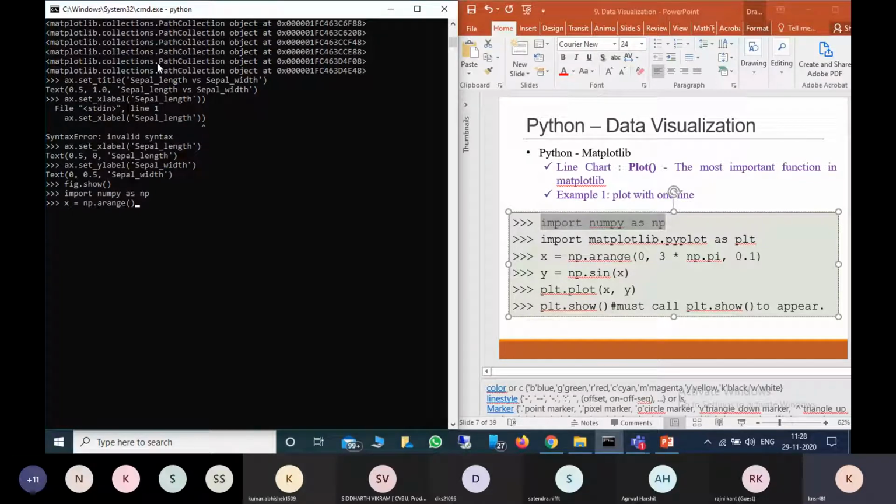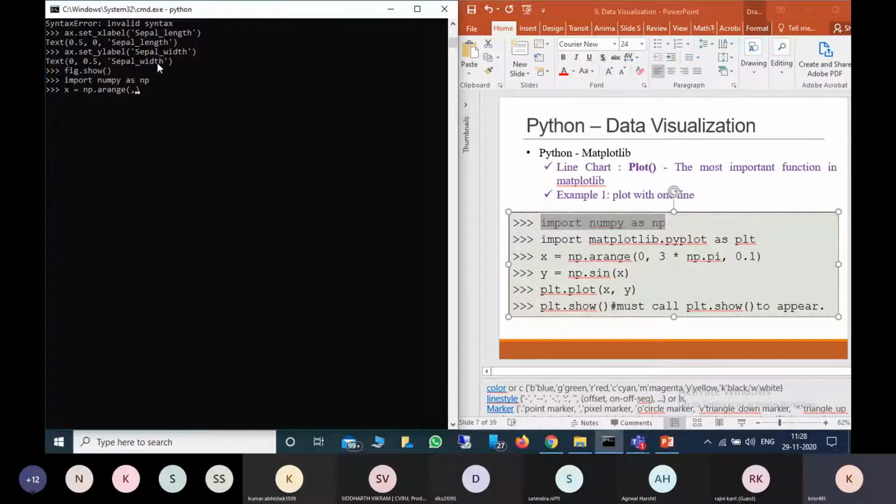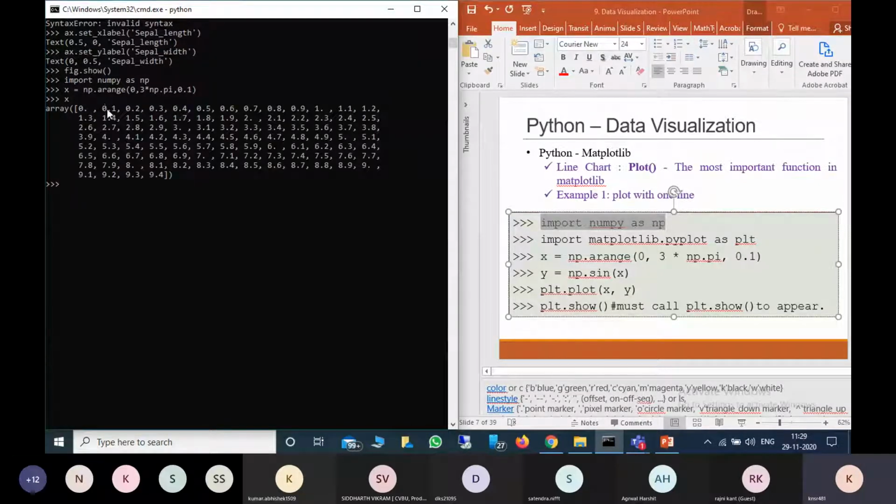We have to provide the starting point, then the ending point, 3 into np.pi, and each value varies by 0.1. So this is the starting value, ending value, and step value. With this I am generating an array. If you see the array, it goes 0, 0.1, and so on up to 9.4.